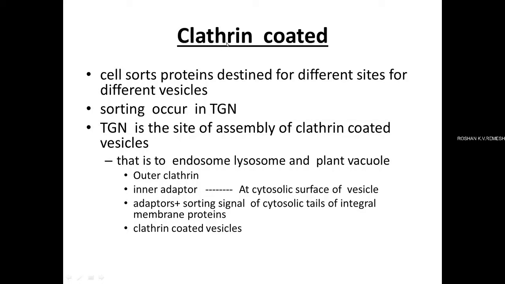Now we are going to study about the Clathrin coated vesicles. We have already studied that TGN or Trans-Golgi network is the sorting station where the protein destined to different cellular organelles like lysosomes, endosomes, plant vacuole, and the protein moves towards the plasma membrane or the secretory proteins. All of those kinds of sorting are occurring in the Trans-Golgi network region.